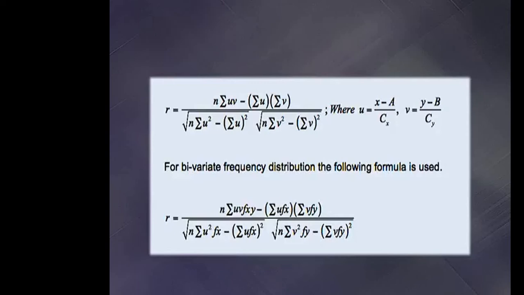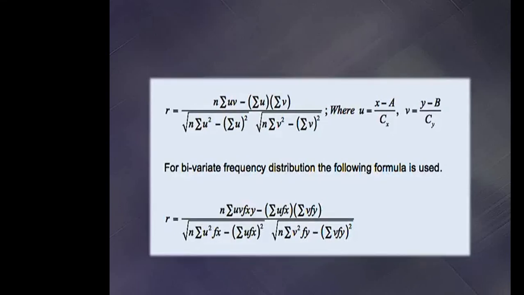For a bivariate frequency distribution, the following formula is used: r equal to n summation uv fxy minus summation u fx multiplied by summation v fy, divided by the square root of n summation u square fx minus whole square of summation u fx, multiplied by the square root of n summation v square fy minus whole square of summation v fy.